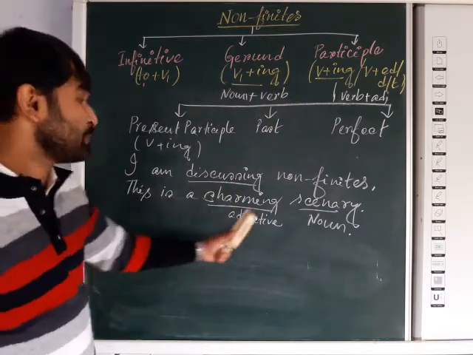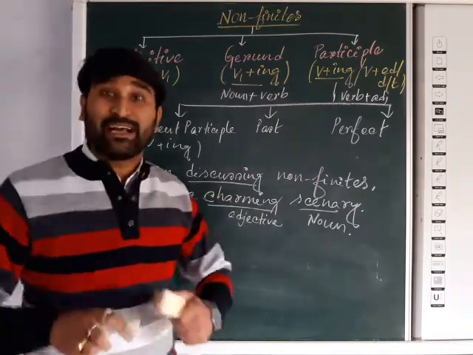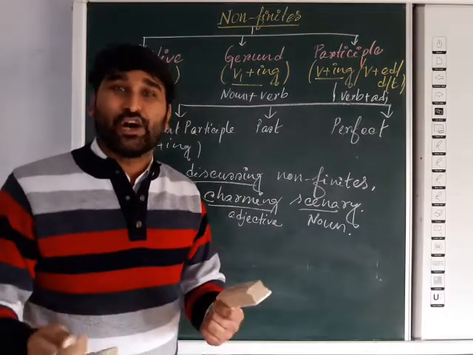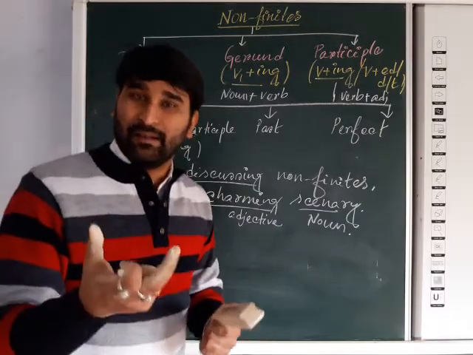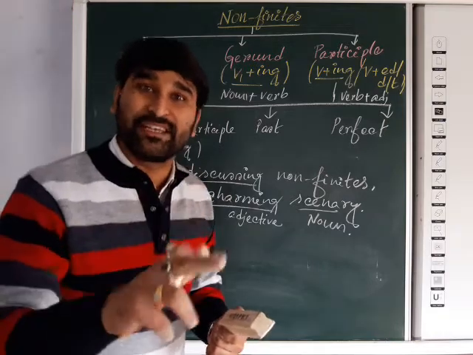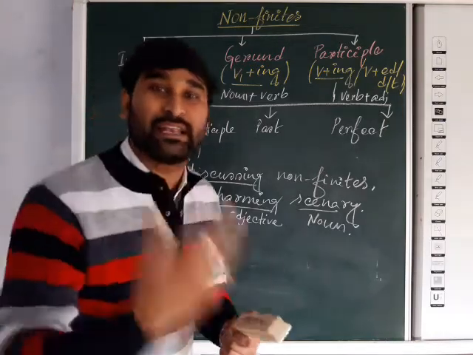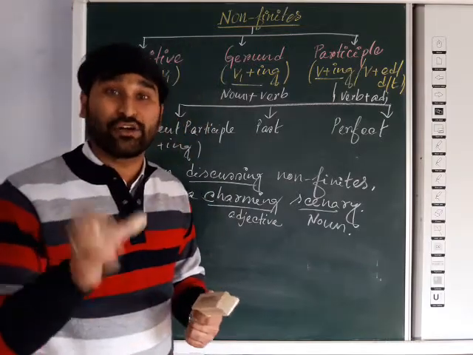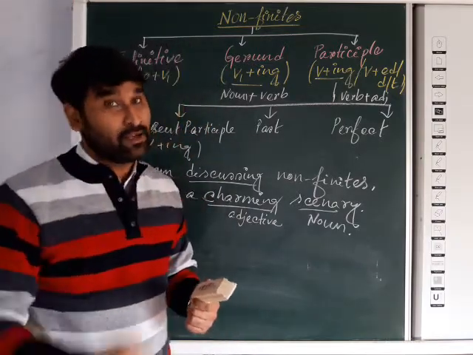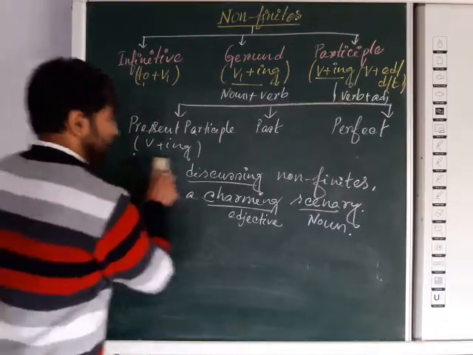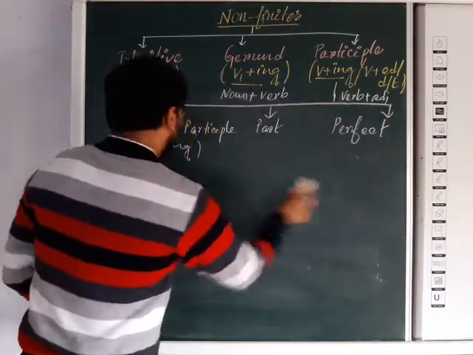That's like this is a charming scenery. I want a dancing doll. Now dancing doll, the word dancing will be participle, and dancing what? Doll. Doll is a noun, so that qualifies. Mind it, whenever any other word qualifies a noun, it will be an adjective. So dancing doll, the word dancing will be participle, not gerund. Okay. So present participle is completed.